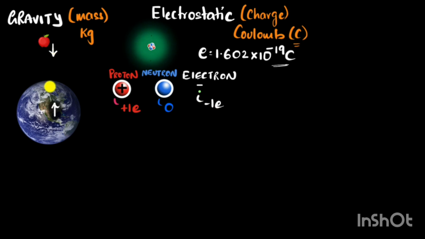And so if you consider big objects which have billions and billions of atoms, they're pretty much neutral because the total number of protons is pretty much the same as the total number of electrons. That's the reason why most things around us are uncharged, or they might have a few extra electrons or protons, so they'll have a very tiny charge, but mostly uncharged, and that's why we don't see electrostatic forces in action most of the time. That's why at celestial scales, we don't see electrostatic forces in action, because they're mostly uncharged or they have very tiny charge. But at the microscopic level, we do see it.